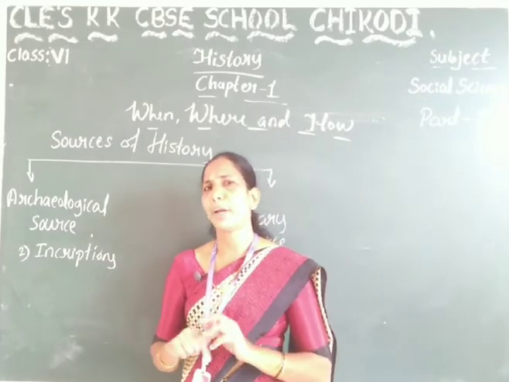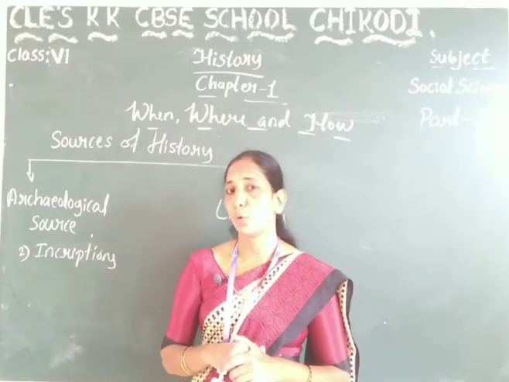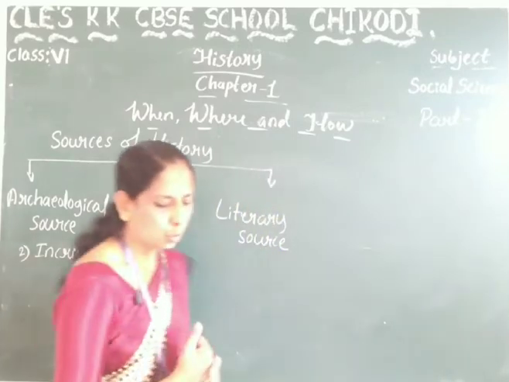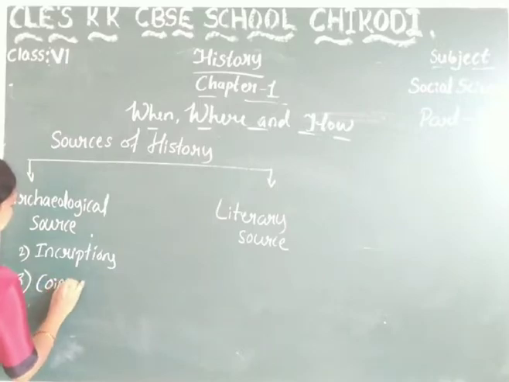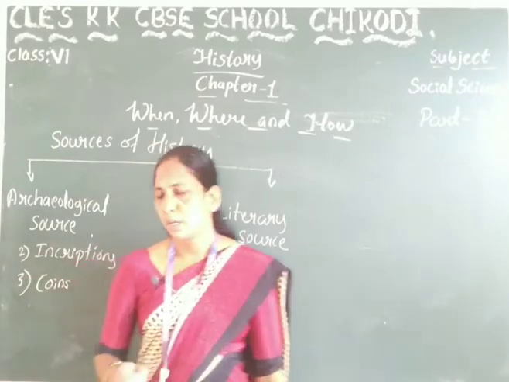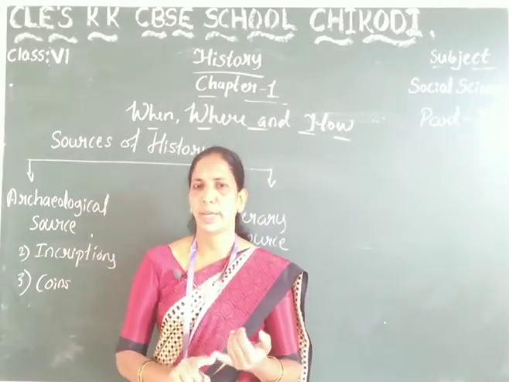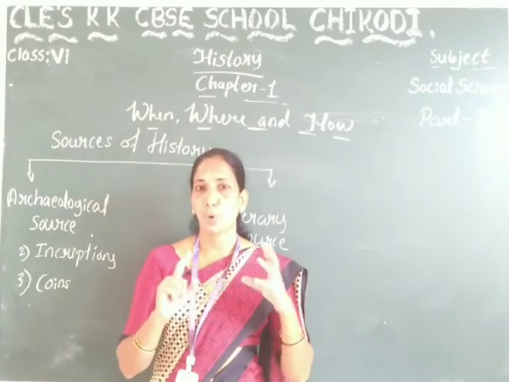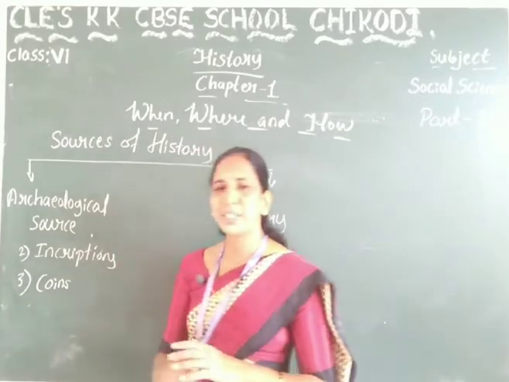A good example of inscription is Ashoka's inscriptions. And the next one is coins. It is the third archaeological source. Some coins are made up of metals like silver, gold, and bronze. So this is what the coins are made of.